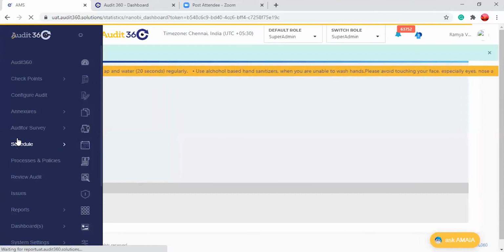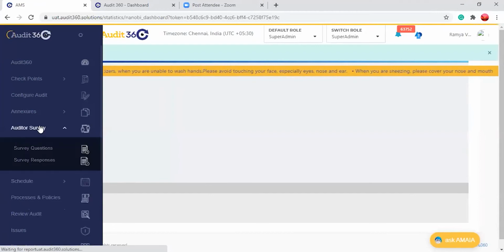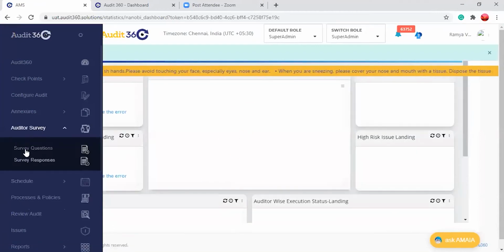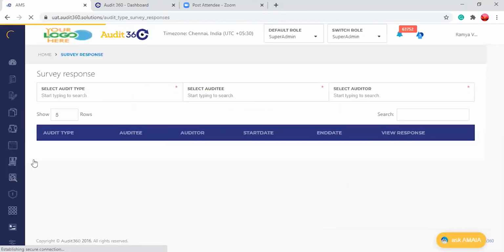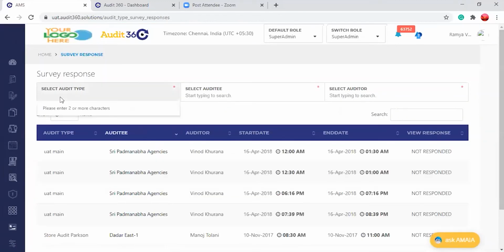It is already configured, hence this will automatically come to the survey responses. Earlier it was survey questions; now we need to get into survey responses. If you come here into survey responses, you can select the audit type which you want.